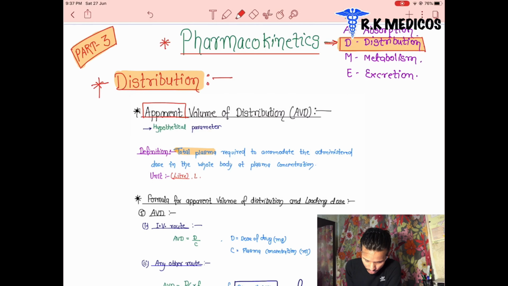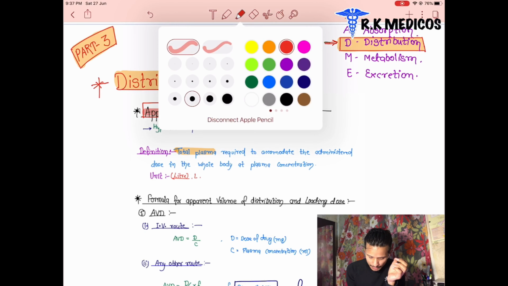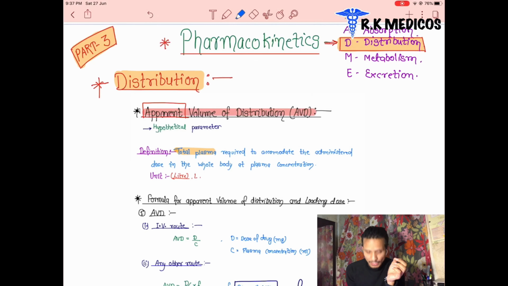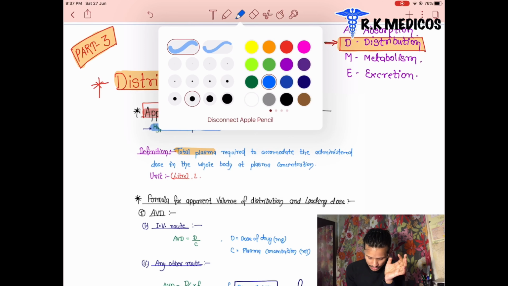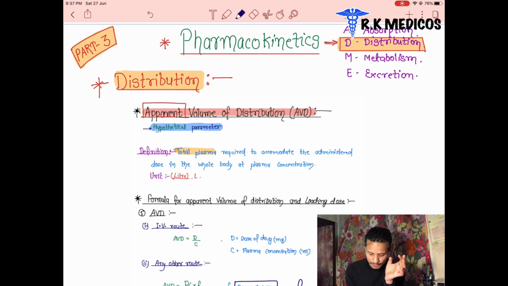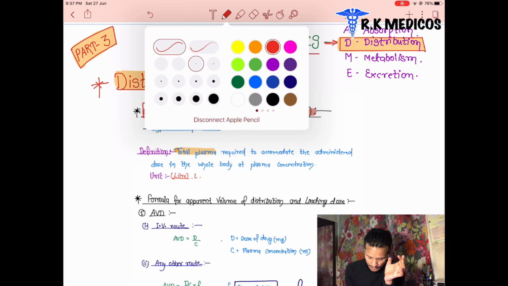We discuss what is the apparent volume of distribution. Apparent means something that is possible or expected, that a distribution of volume has happened. It means it is a hypothetical parameter. Now the next topic we discuss is the definition. In distribution, I am going to prepare some slides for you to see here.